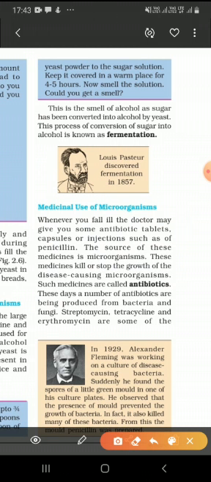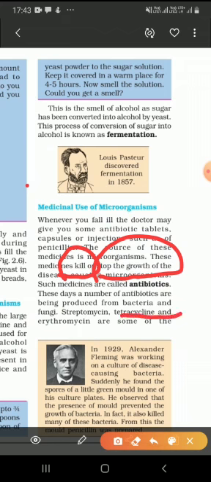These medicines either kill the disease causing microbes or slow down the growth of disease causing microbes. Antibiotics are those medicines which help us in fighting diseases caused by bacteria or fungi.